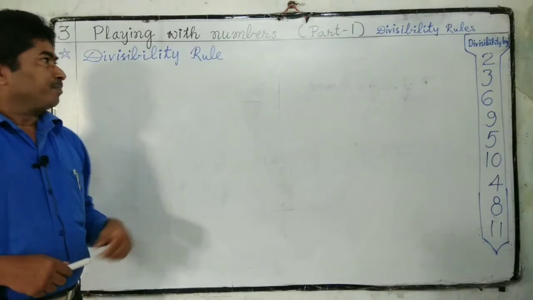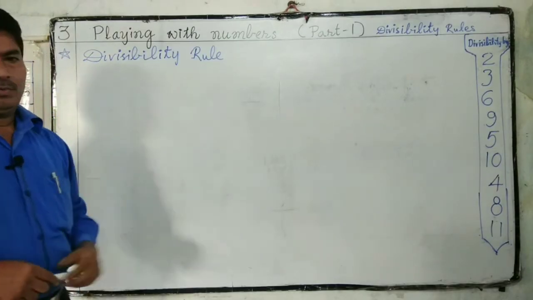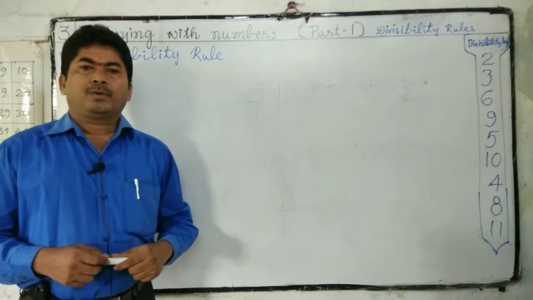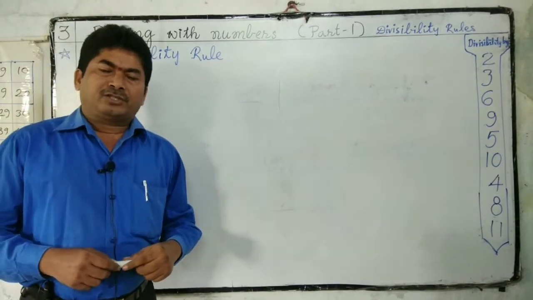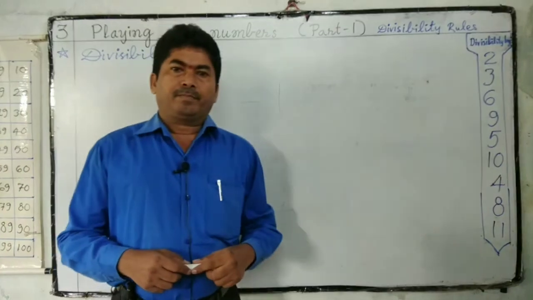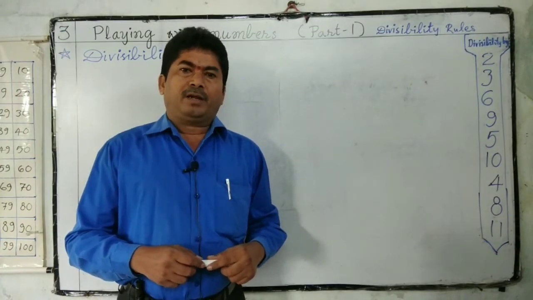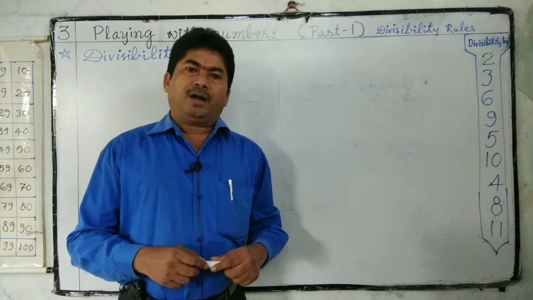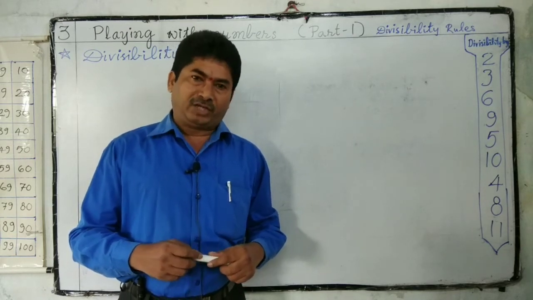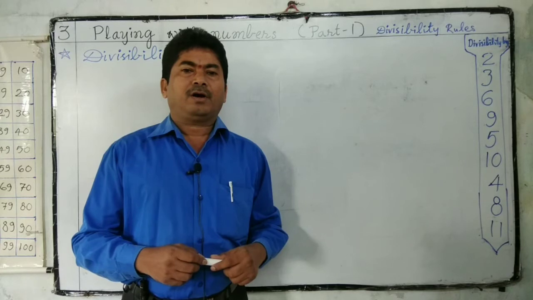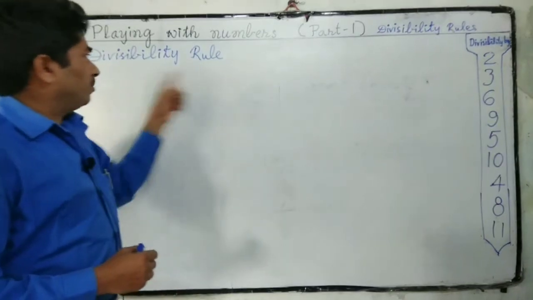First of all, what is a divisibility rule? The process of checking whether a number is divisible by a given number or not without actual division is called divisibility rule.